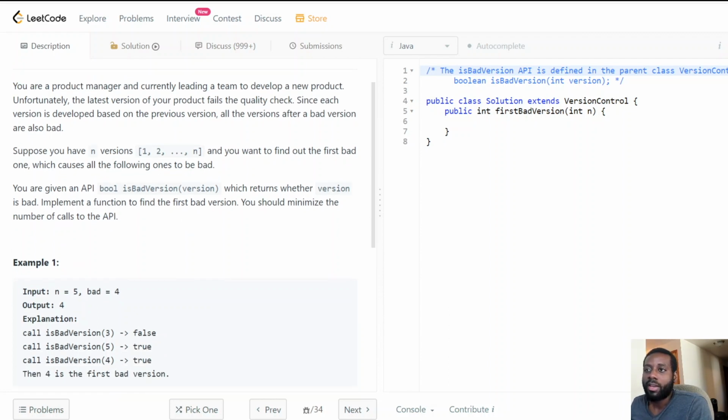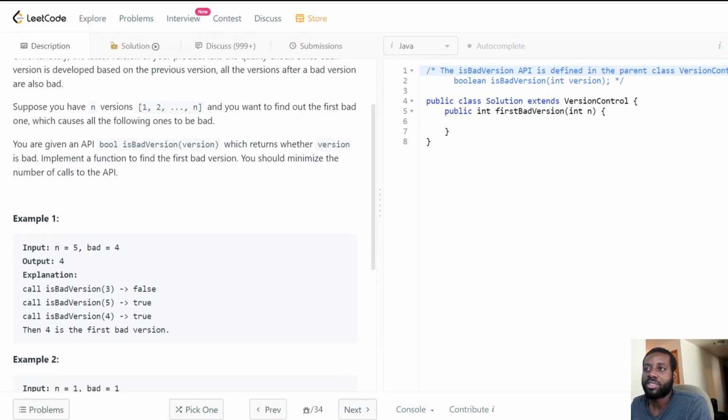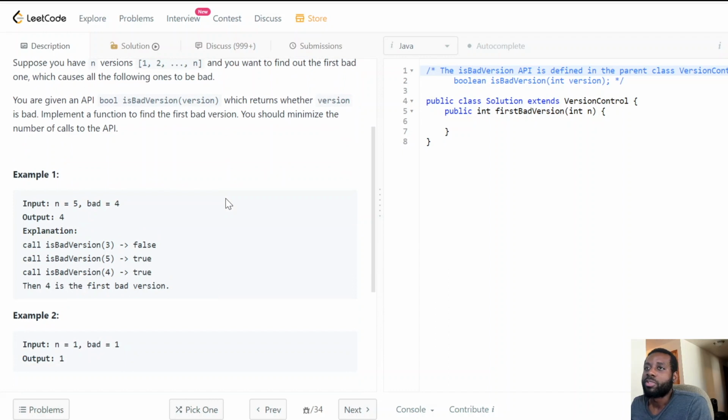You're given an API, bool isBadVersion(version), which returns whether a version is bad. Implement a function to find the first bad version. You should minimize the number of calls to the API. So we should minimize the number of calls.